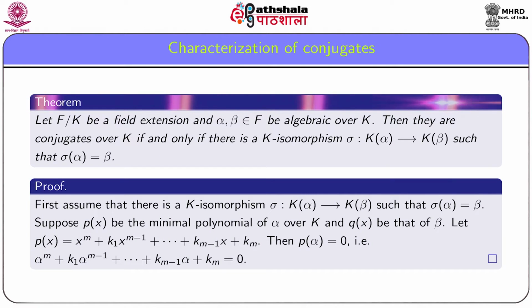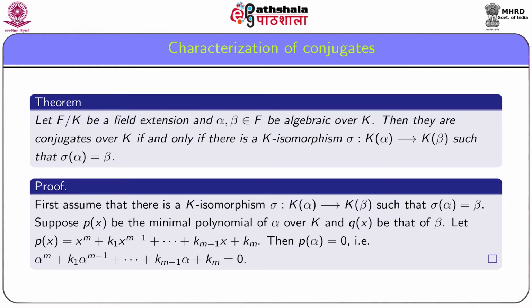Now we give an equivalent condition for two algebraic elements alpha and beta to be conjugates over K, and this is in terms of K-isomorphism.